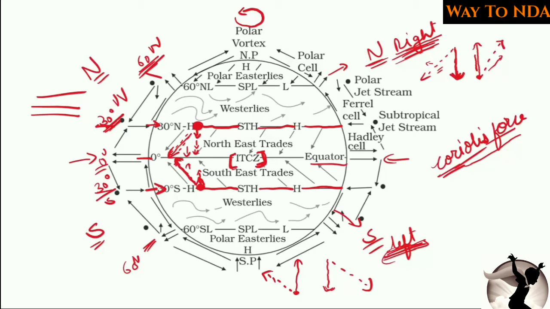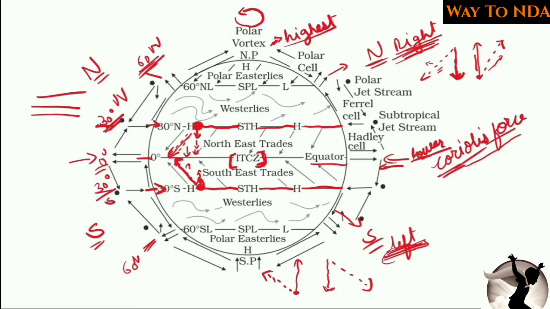Now, one thing you need to remember about the Coriolis force is that it is lower at the equator. Okay, this is the equator, and at the equator it is the lowest, but at the polar areas it is the highest. Now at the equator the Coriolis force is the lowest, and at the polar areas the Coriolis force is the highest. Now what does this mean?